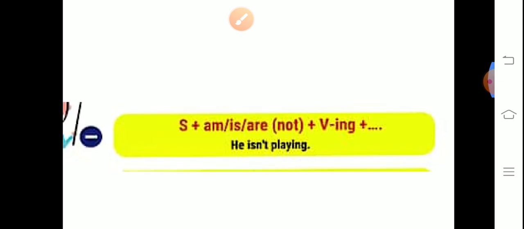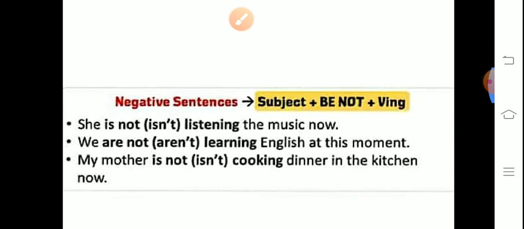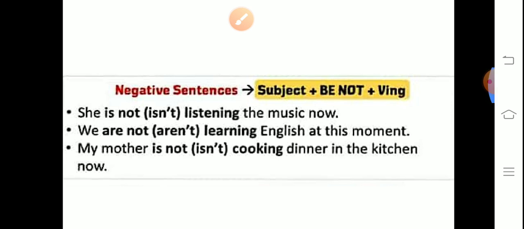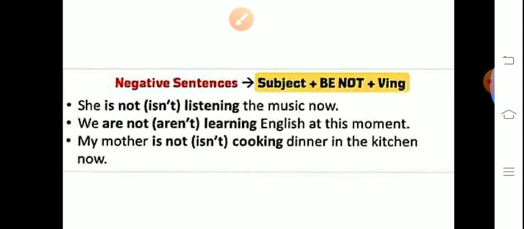He isn't playing and he is not playing, both are the same. So we'll see some examples. He is not listening to the music now. We are not learning English at this moment. First of all we, after that are, after that not should be used, and after that the rest of the sentence will be the same.